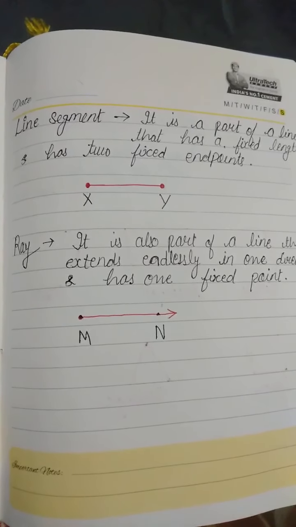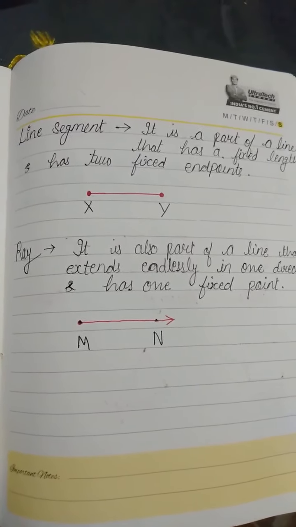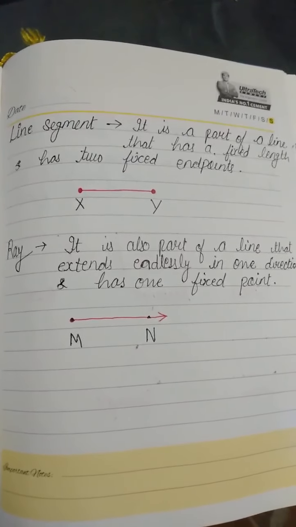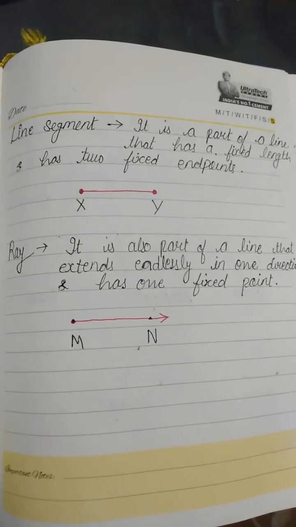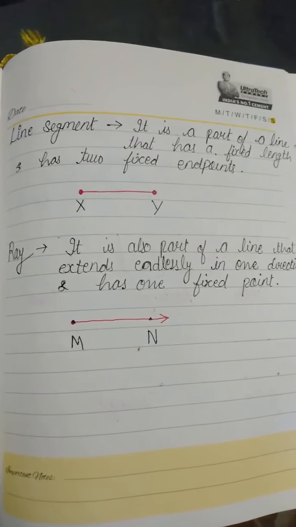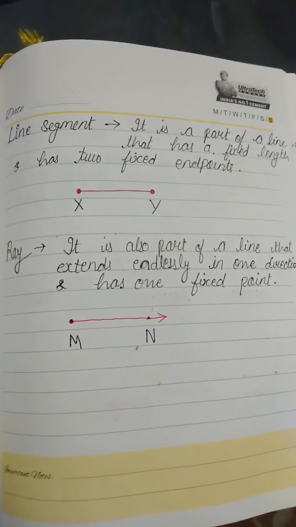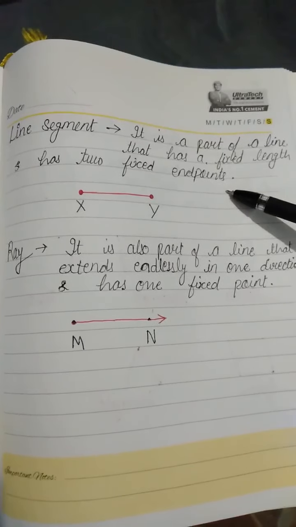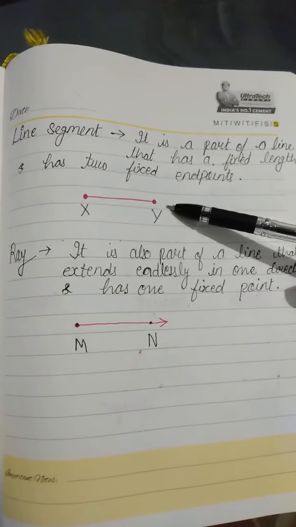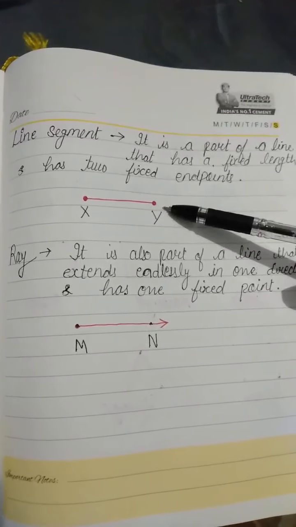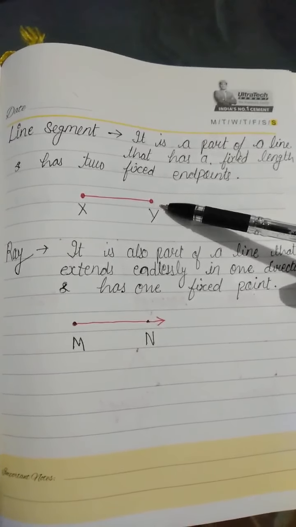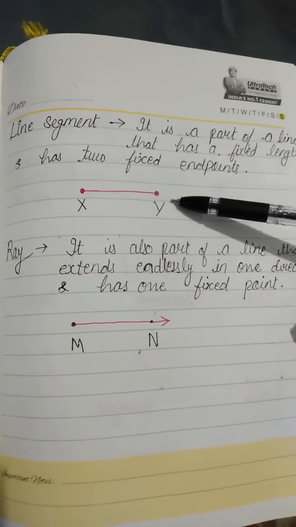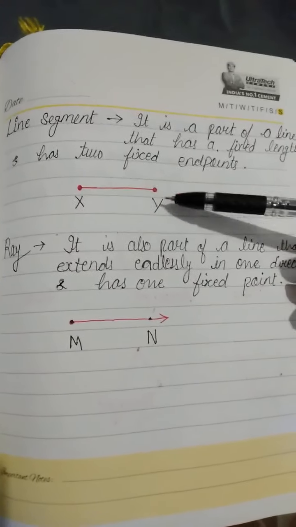Now next term is line segment. It is also a line but a different type of line. A line segment is a part of a line that has a fixed length and has two fixed end points. In a line there are no end points, but a line segment has two end points, like here and here.